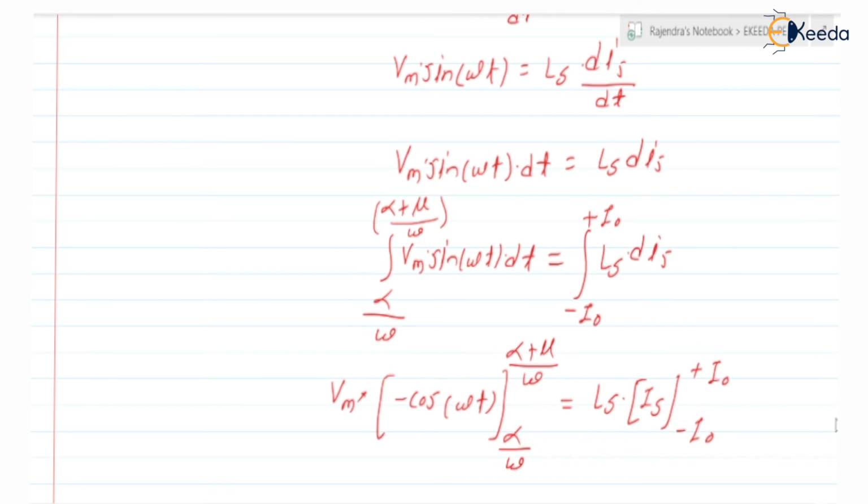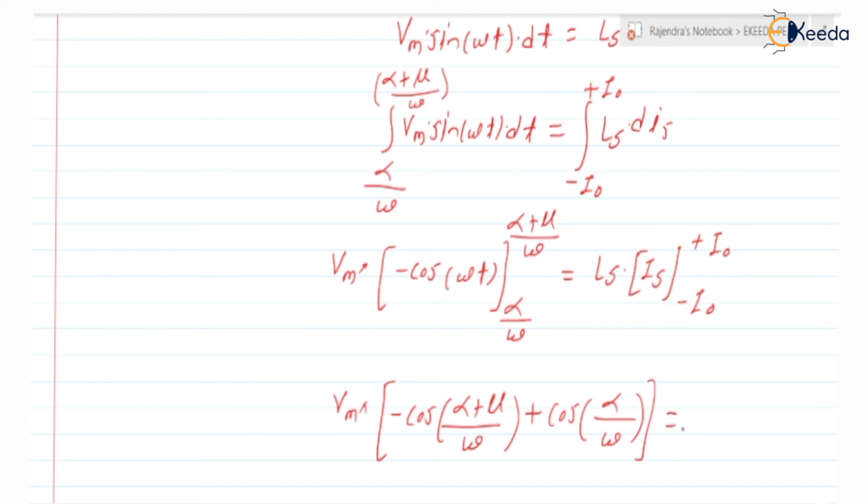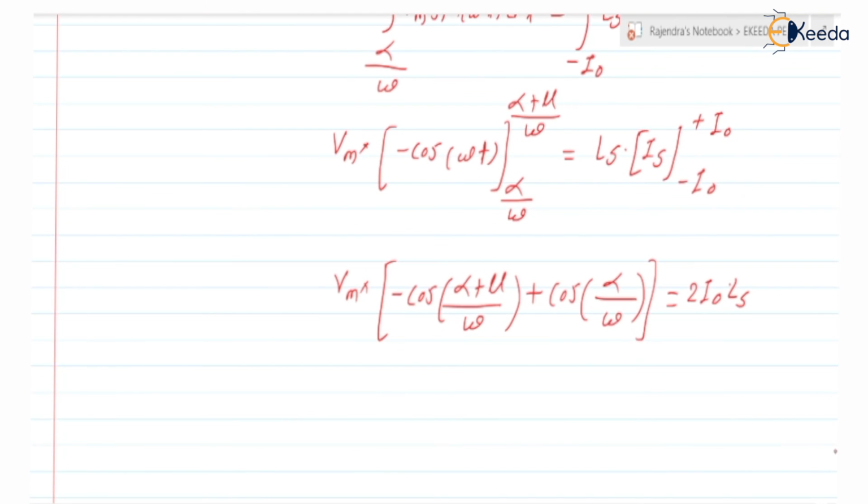So further, it is Vm into minus cos of alpha plus mu by omega plus cos of alpha by omega is equal to I0 minus of minus I0, so it is 2 I0. So this is 2 into I0 into Ls.